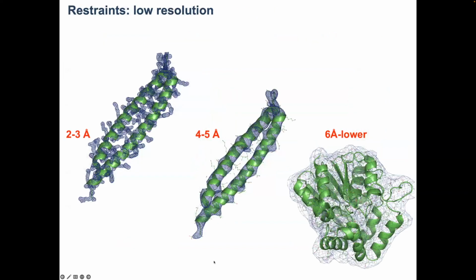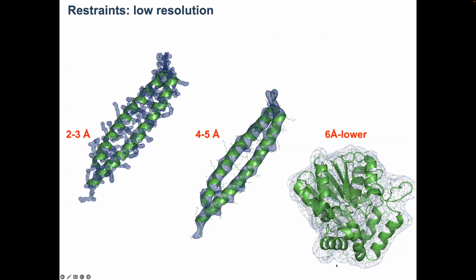Okay, good. Now, I mentioned all these restraints on covalent geometry, which we refer to as standard restraints, which are absolutely necessary and great at typical resolutions, which are between 2-ish and 4 or 5. But as we go towards the lower resolution end of the spectrum, those restraints may not be sufficient.